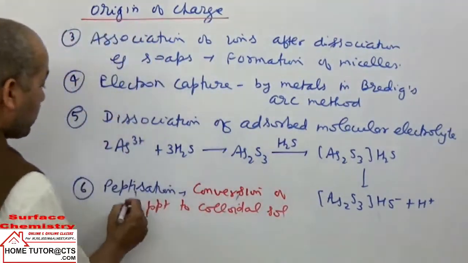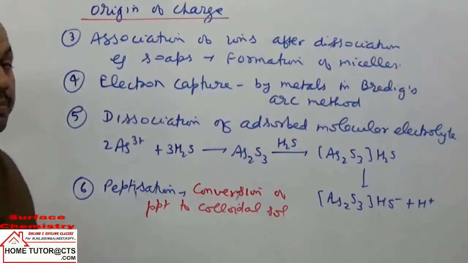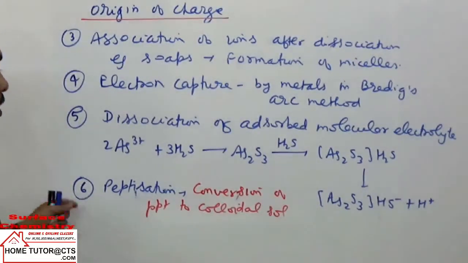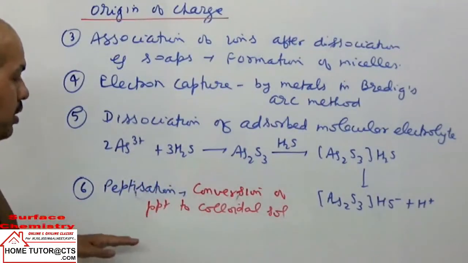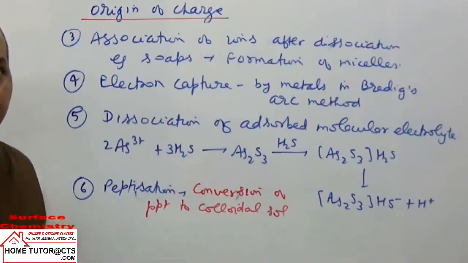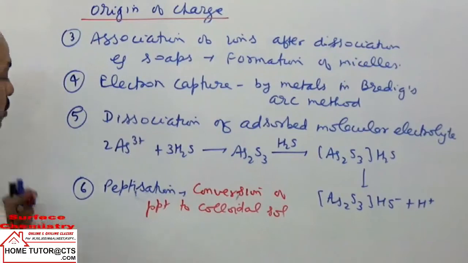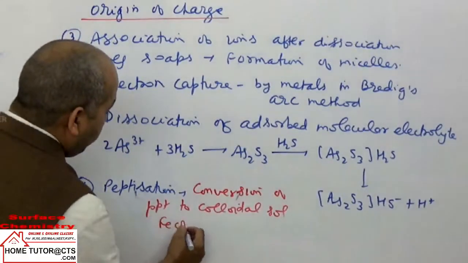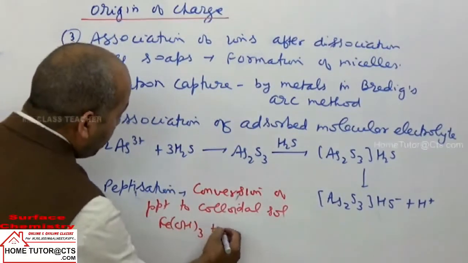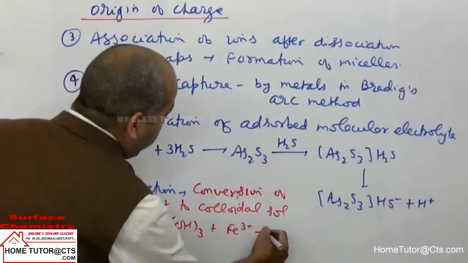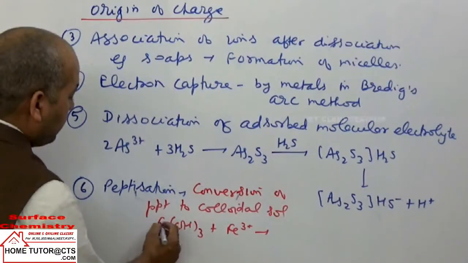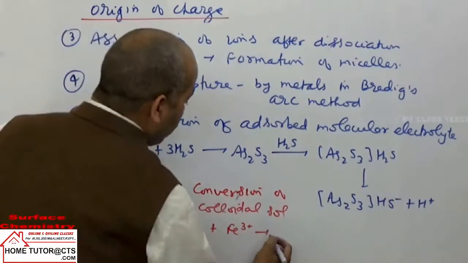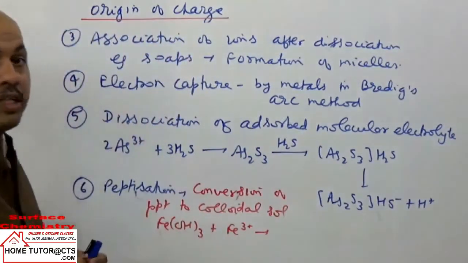In this case a freshly prepared precipitate is taken. That freshly prepared precipitate will adsorb some of the common ions, like in the example taken, ferric hydroxide. The precipitate of ferric hydroxide will adsorb ferric ions, and then what will they do here?